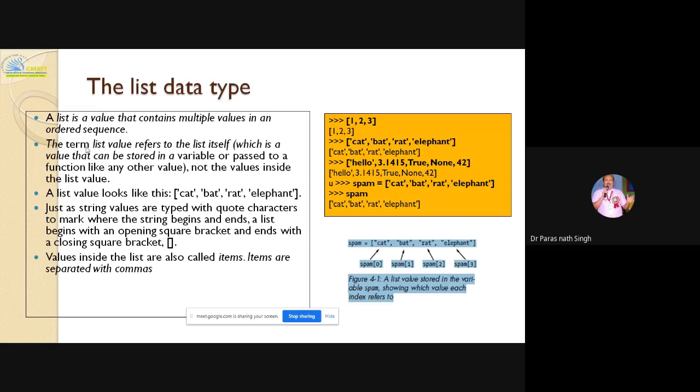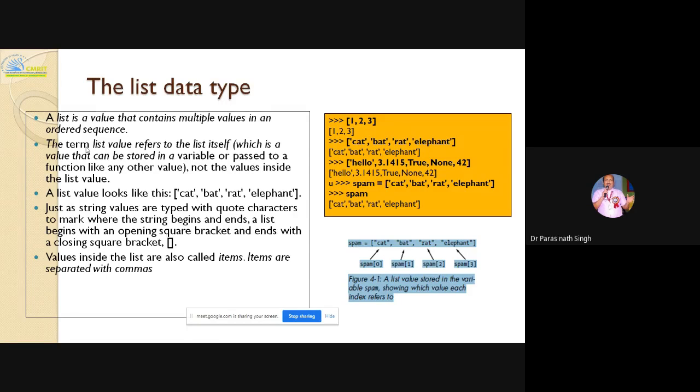The term list value refers to the list itself, which is a value that can be stored in a variable or passed to a function like any other value, not the values inside the list. So a list value, for example cat, bat, rat, elephant.